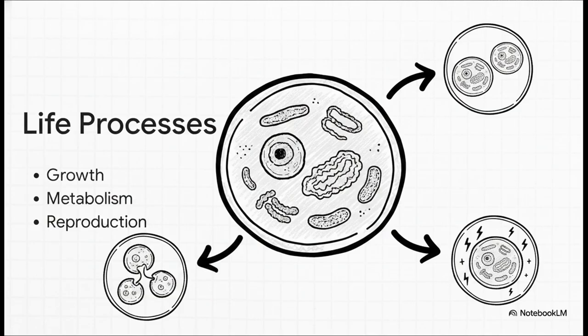These individual units autonomously perform essential life processes. We're talking growth, metabolism, and reproduction. A cell doesn't just sit there doing nothing. It takes in energy, it grows, and it divides. It is the active microscopic engine that actually drives the macroorganism.